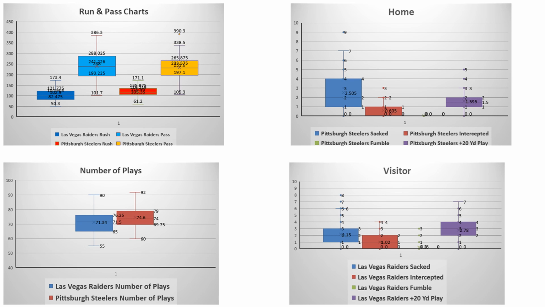Run pass charts. It shows that they're pretty evenly matched, with Vegas having the better passing game and Pittsburgh having the better running game, showing that Pittsburgh should be able to control the ball a bit more throughout the game as well. What I'm also seeing is that Pittsburgh's going to have a hard time protecting their quarterback, not quite as much on explosiveness, but at the same time they're protecting the ball a bit better as well. So again, I think the Raiders should be better than what they are, but I think Pittsburgh's just been playing a more solid game, and it shows up in the numbers.